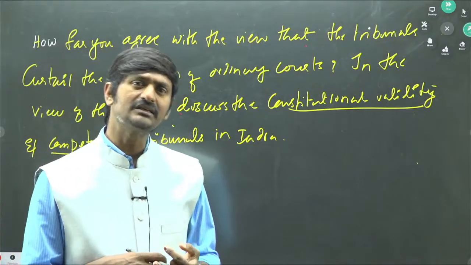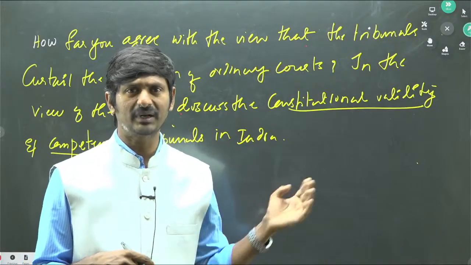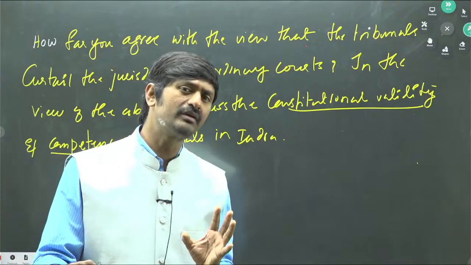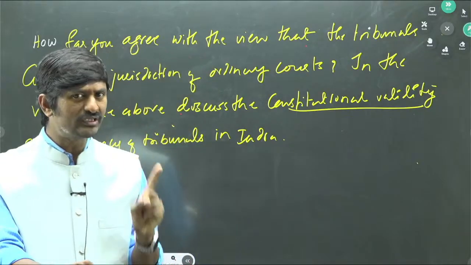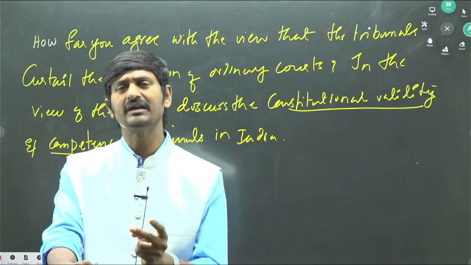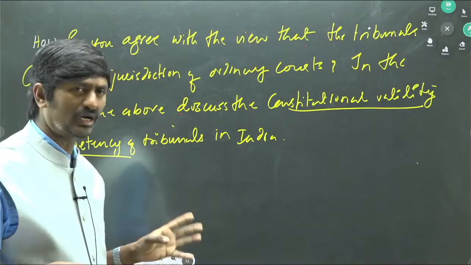In that context, Supreme Court advised, particularly in the Madras Bar Association case, that the tribunals must be freed from executive interference, both in terms of appointment and in terms of their administrative control.